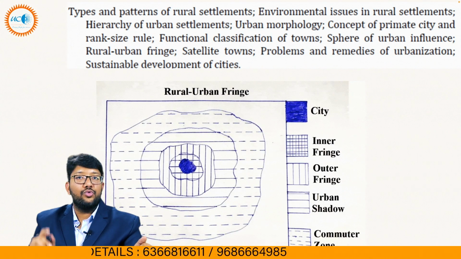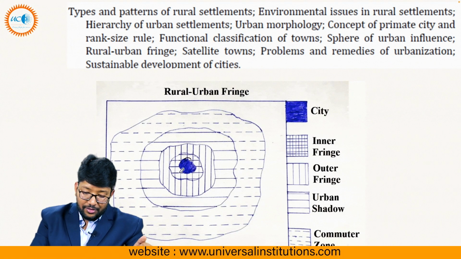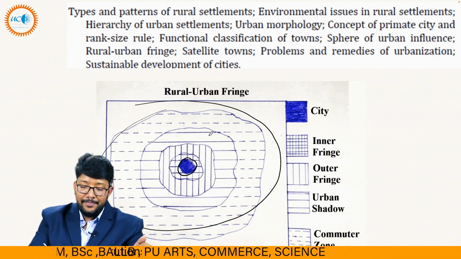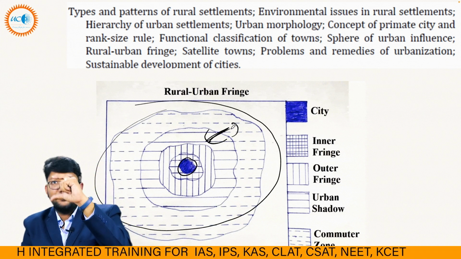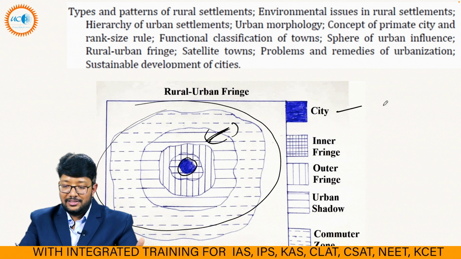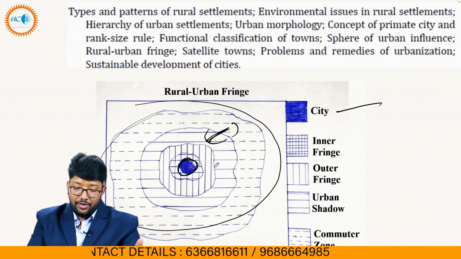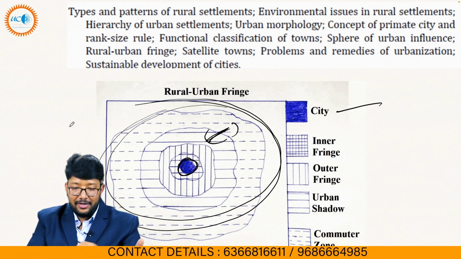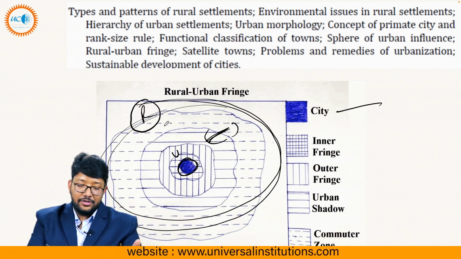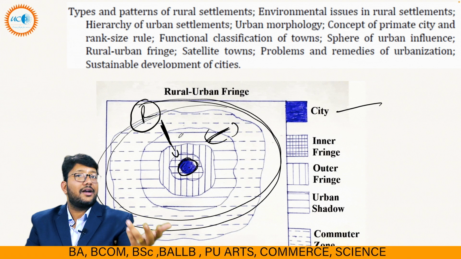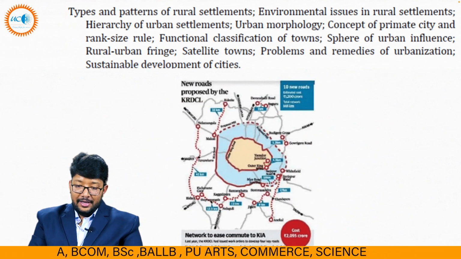That is called rural urban fringe, means this is our rural area, this is our urban area. So the transition point is the rural urban fringe. How exactly it is in between, we have to talk about it. See, city, okay, I did it wrong actually. This is city and this is the commuter one. This is rural urban fringe. This is urban area, this is rural area. So the transition is the rural urban transition fringe.